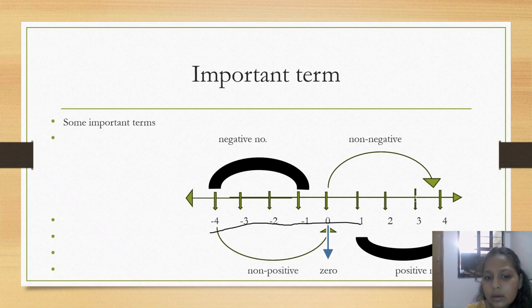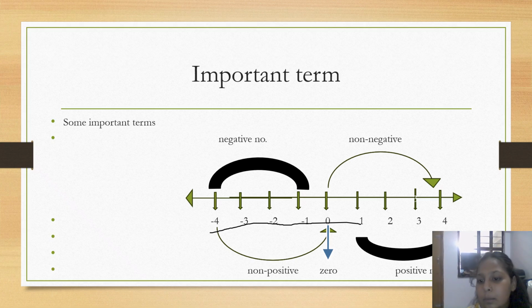Non-positive numbers are minus 4, minus 3, minus 2, minus 1, 0. And non-negative numbers are 0 to infinity, and 0 to minus infinity are non-positive numbers.